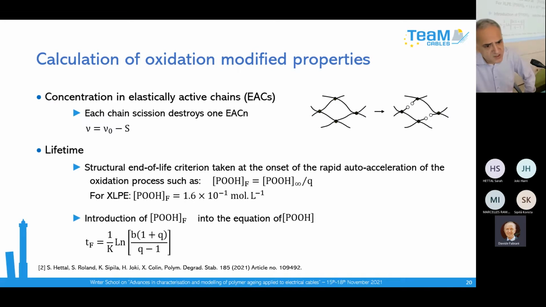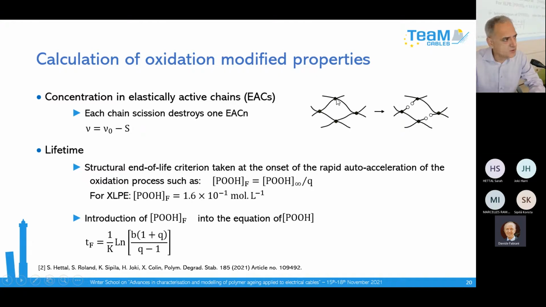Something very important to calculate is to try to predict the embrittlement of the material. I said that the chain scission is responsible for the change in mechanical properties. So here I have represented at the macromolecular scale the cross-linked polyethylene. You imagine a linear chain of polyethylene, and we have cross-link points.